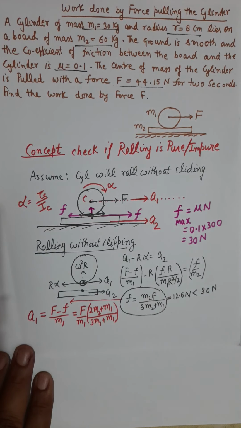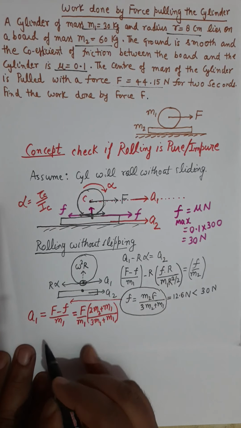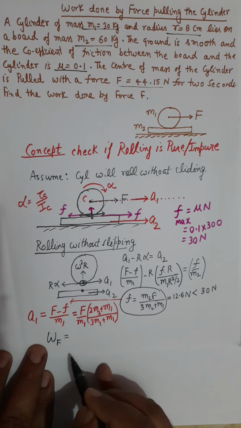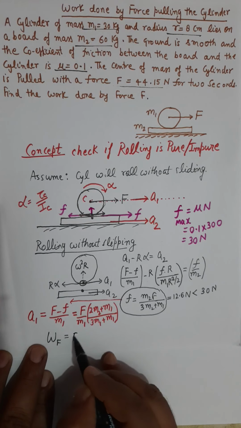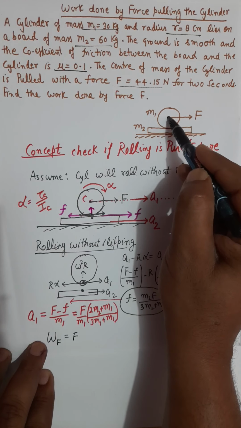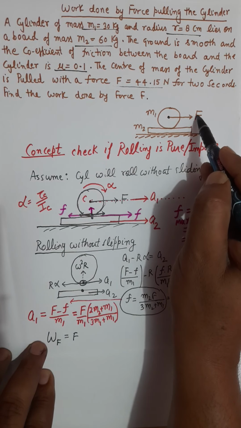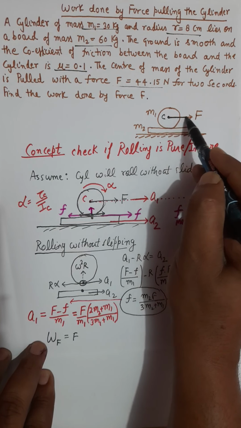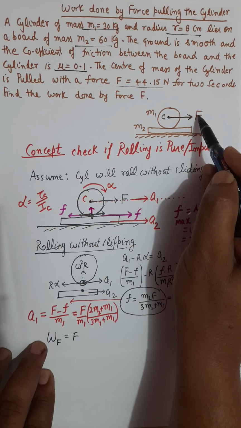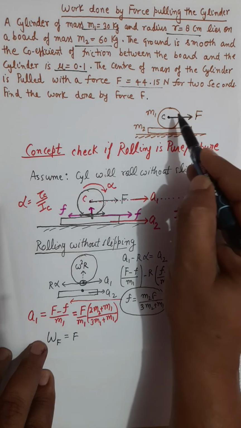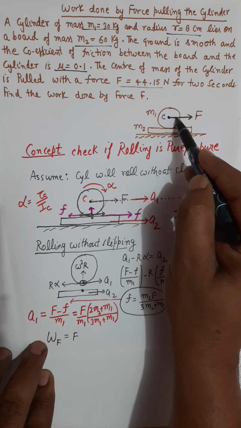And finally the question, which is the work done by capital F. Work done by the force capital F should be equal to the amount of force F. Notice that the force is acting at the center of the cylinder. Since the force is acting at the center of the cylinder, work done by this force should be equal to force multiplied by displacement of the center of the cylinder. The center of the cylinder is moving in a straight line path.